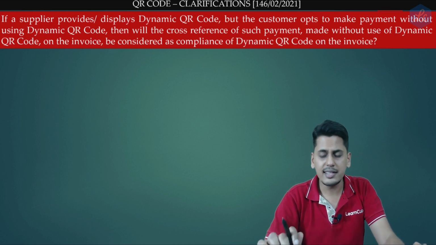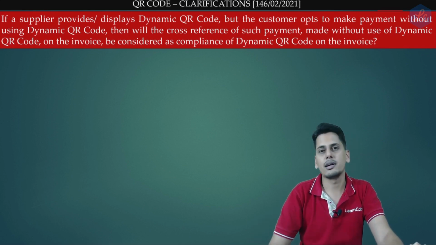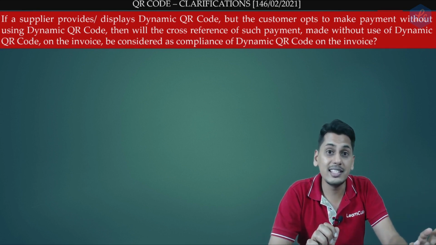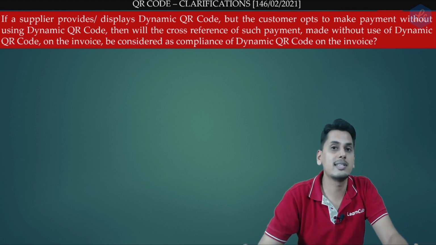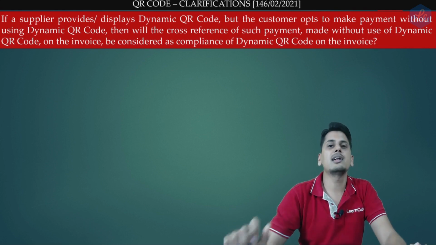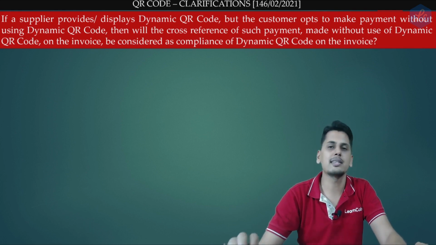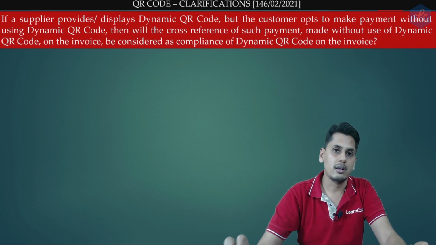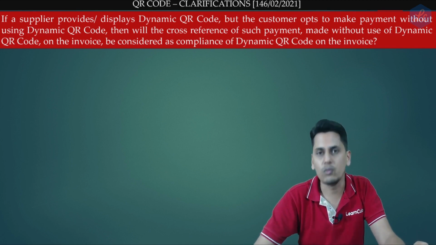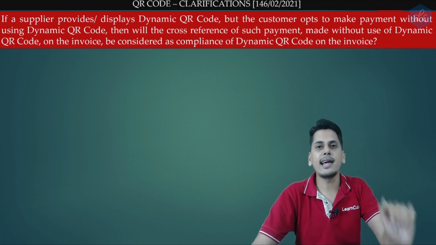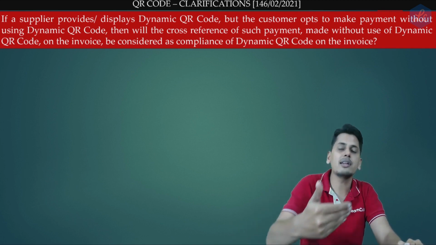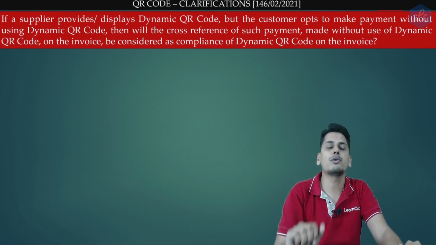Now friends, let's take a case. What is the requirement? The requirement is that dynamic QR code can be digitally displayed. If dynamic QR code is digitally displayed and the buyer scans the digital dynamic QR code and makes a payment, that means first payment is being made and thereafter the invoice is being issued. So it is a prepaid invoice. I repeat, digital dynamic QR code is made available to the buyer. Buyer scans it, makes a payment, thereafter invoice is being printed. In such type of invoices,